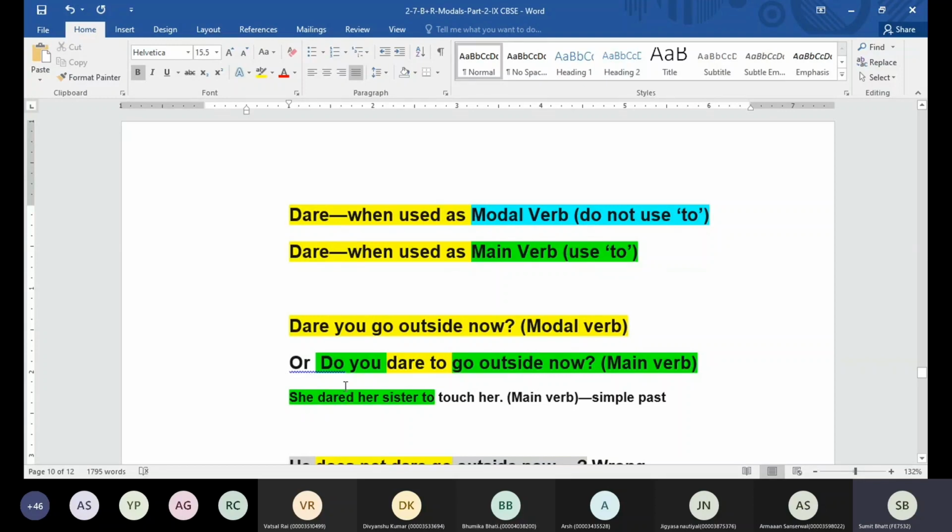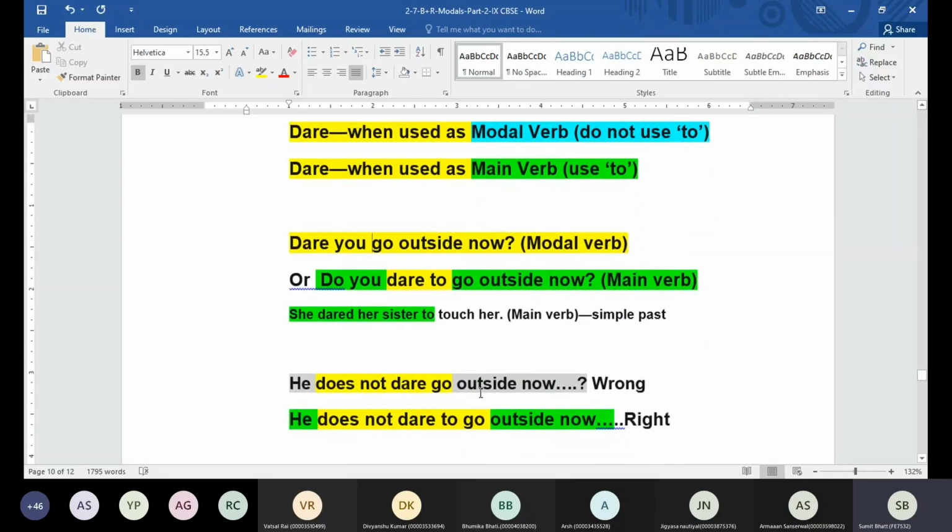So in the past, we are referring to simple past and a positive, affirmative sentence. So we are using the word dared. She dared her sister to touch her. In the past, we are saying. He does not dare go outside now. Is the sentence correct? No, sir. Okay, we have to say, he does not dare to go outside now, because this sentence is going to be correct. We are using does not, do not, did not. After that, we have to use the word to with dare and need also.